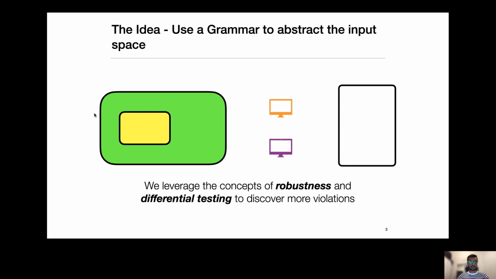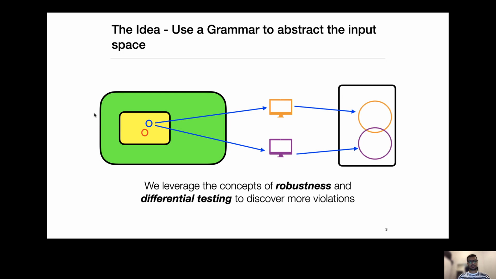In the abstracted input space, let's say an input given to two NLP models with the same goal have vastly differing outputs. This is a violation. We use robustness to discover similar violations in the same area as this input.